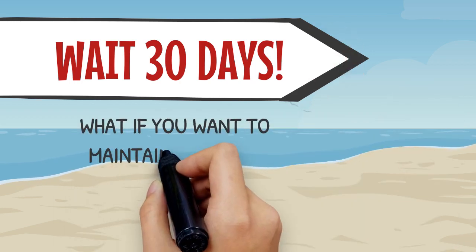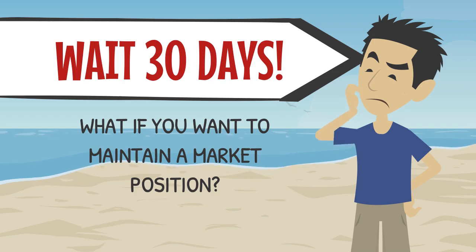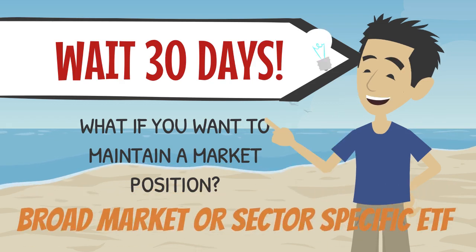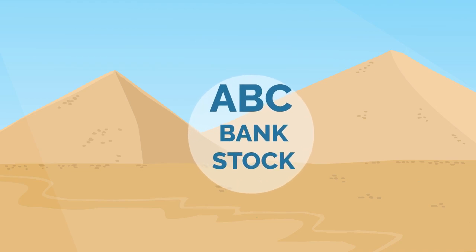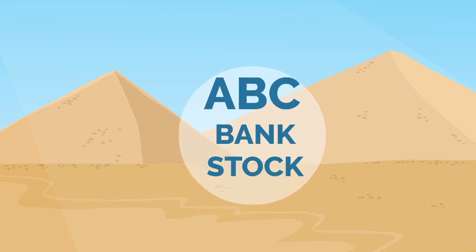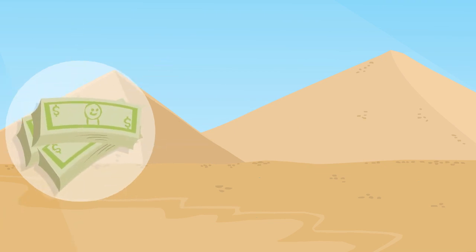Now, if you are selling an investment where you want to maintain a market position, then a method you could use is to purchase a broad market or sector-specific ETF. To show you what we mean, let's take a look at an example. Let's assume that you hold shares in one of the 5 Canadian banks and want to realize a capital loss. In this case, you would be permitted to sell your bank stock and go out and purchase a Canadian Financials